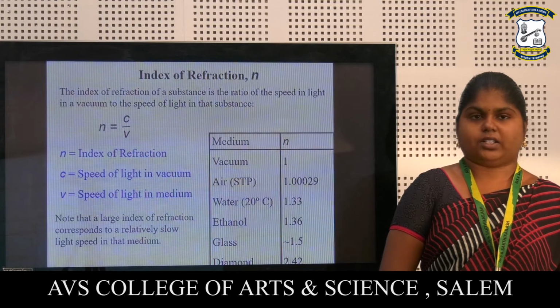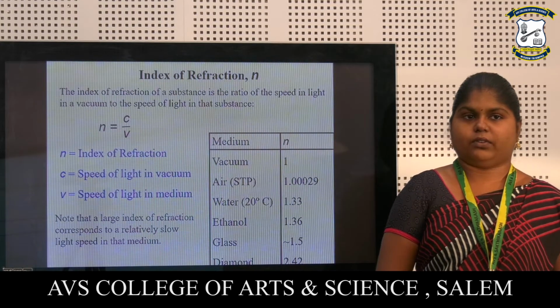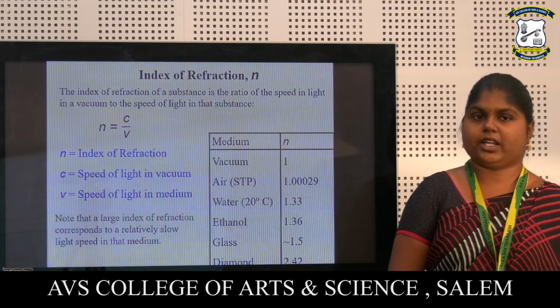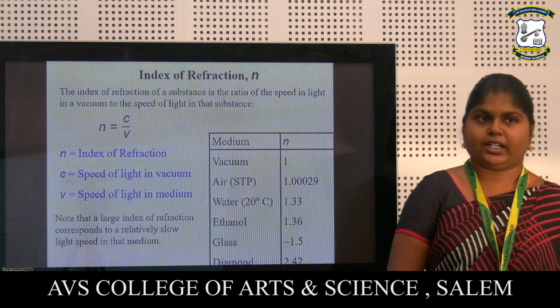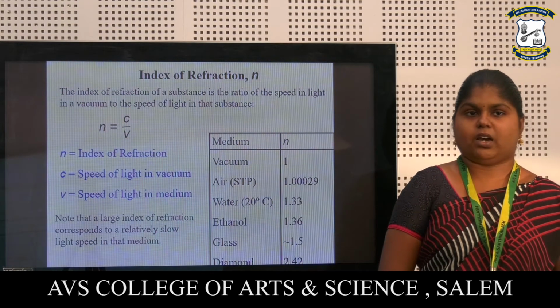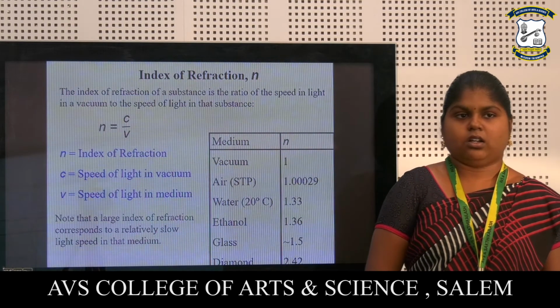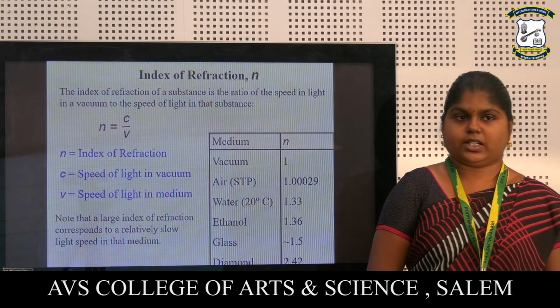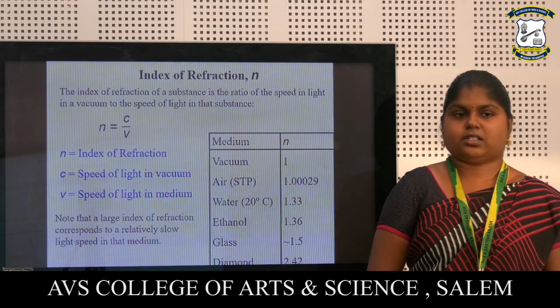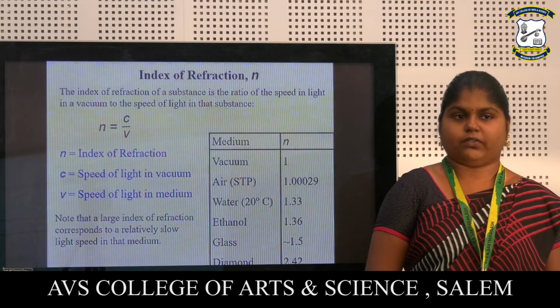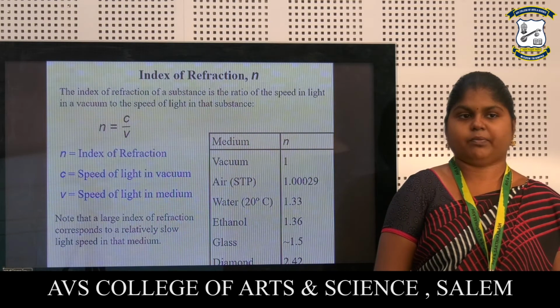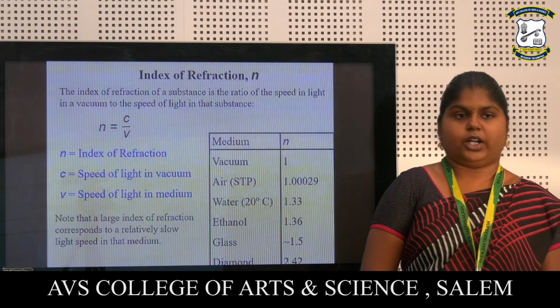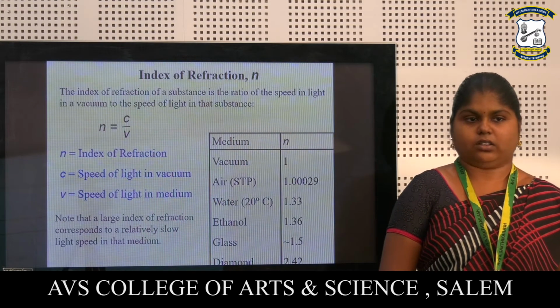Index of refraction, n. The index of refraction of a substance is the ratio of the speed of light in a vacuum to the speed of light in the substance. So n is equal to c divided by v, where c is the speed of light in a vacuum and v is the speed of light in the medium. n is denoted as the index of refraction.